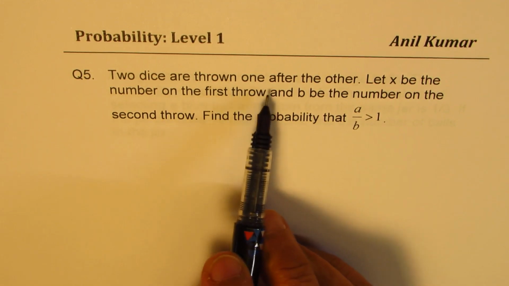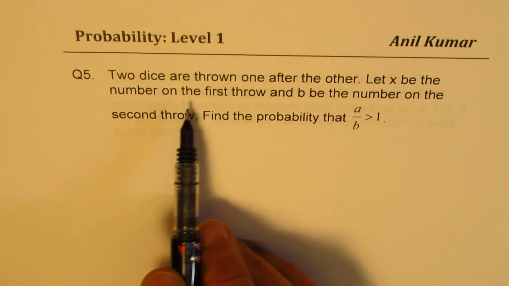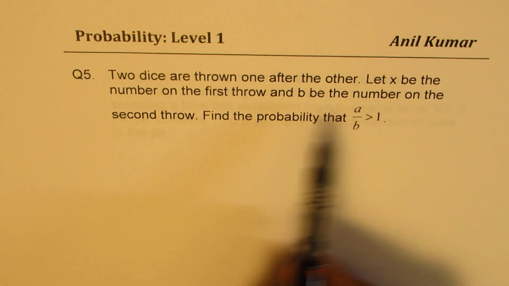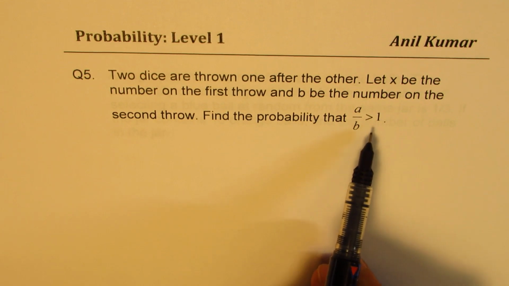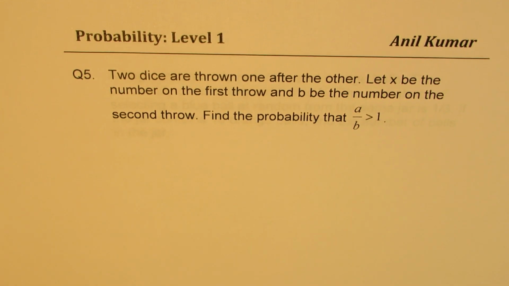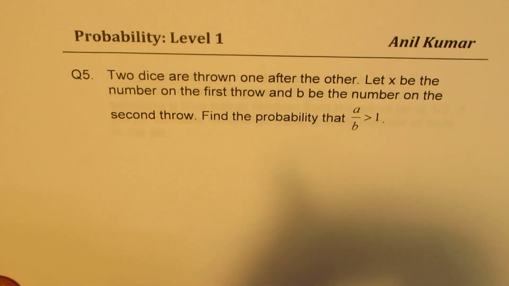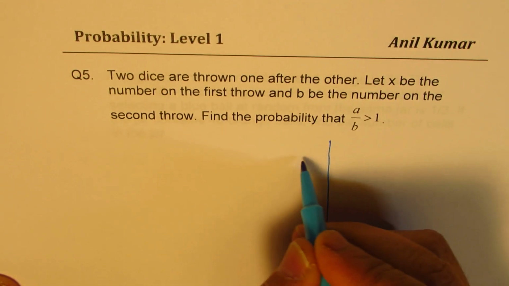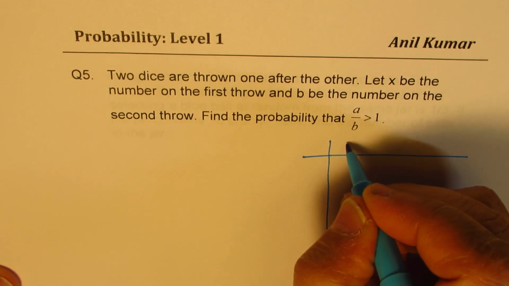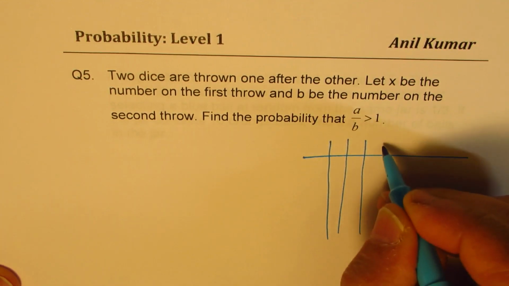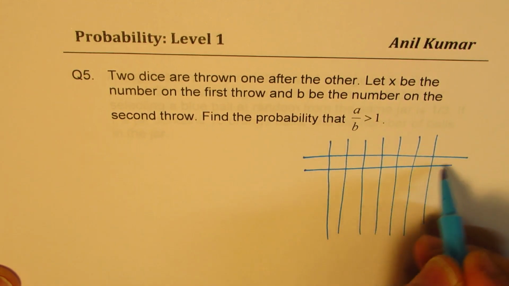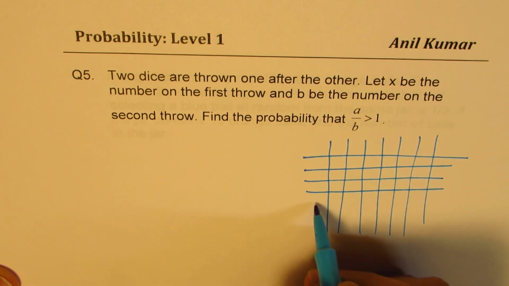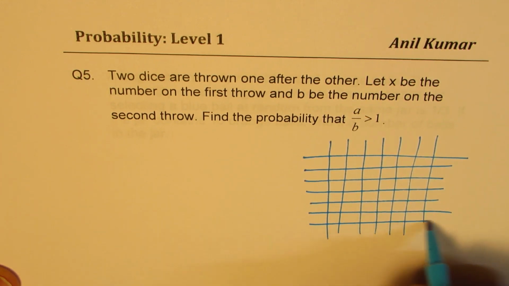Now here is question number 5. 2 dice are thrown one after the other. Let A be the number on the first throw and B be the number on the second throw. Find the probability that A over B is greater than 1. You can pause the video, answer this question, and then look into my suggestion. Whenever we are doing 2 dice, as we said earlier, we'll draw the matrix. So 1, 2, 3, 4, 5, and 6, and this side also 1, 2, 3, 4, 5, and 6.